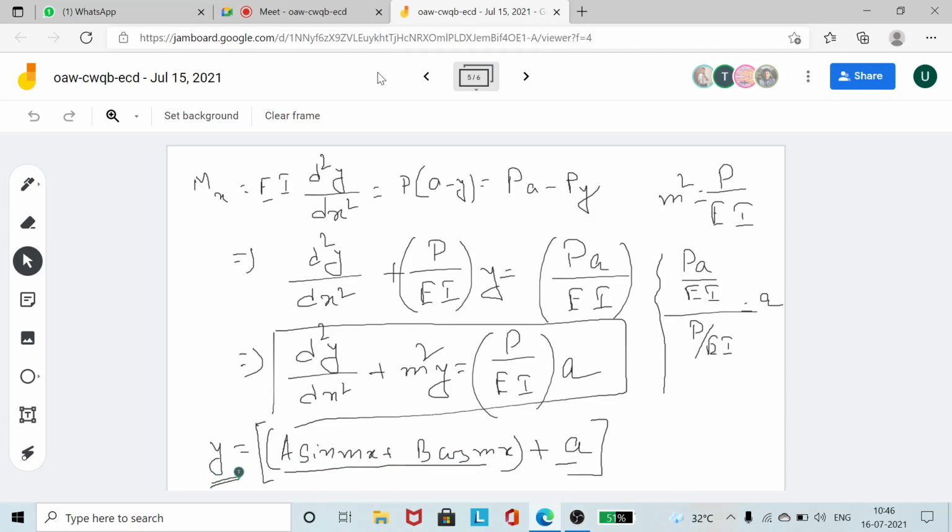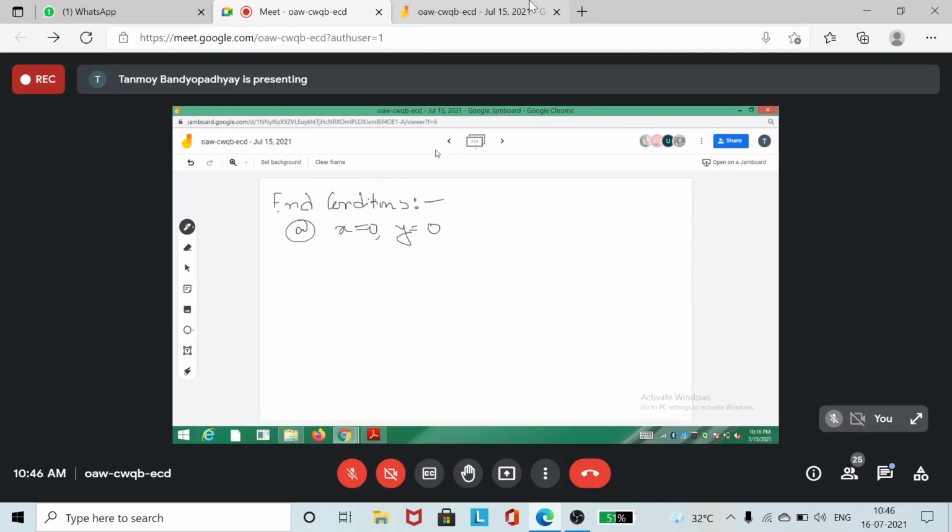Y being the total solution for the problem. Now to find the total solution, we have to apply the end conditions or boundary conditions for this column. What are the end conditions? At x is equal to 0 we should be having y is equal to 0. No, this will not be so, because at x is equal to 0 it's deflecting.